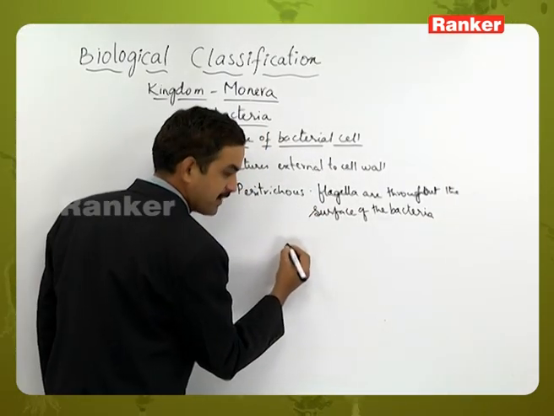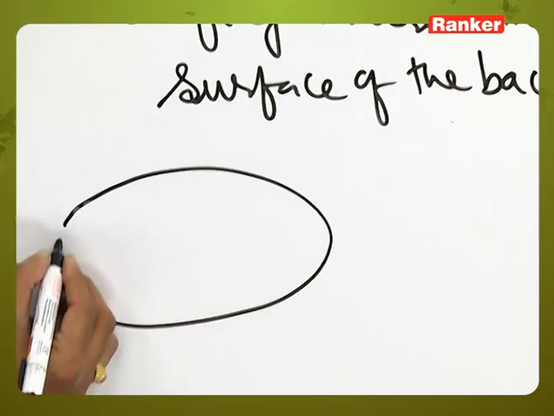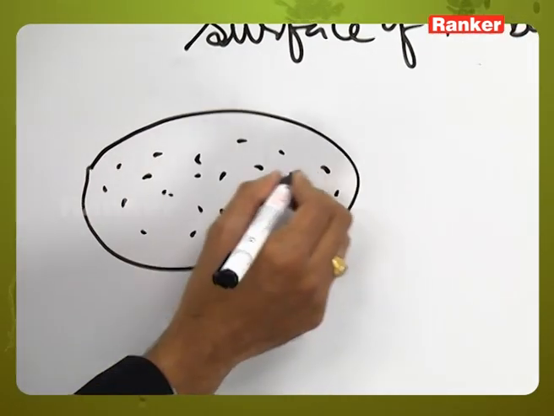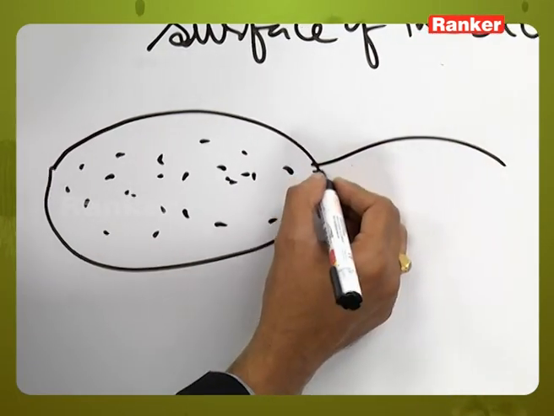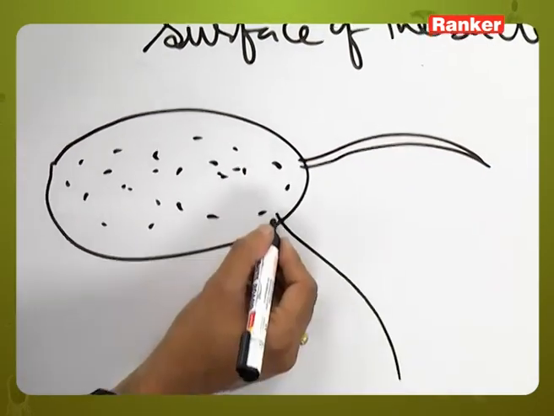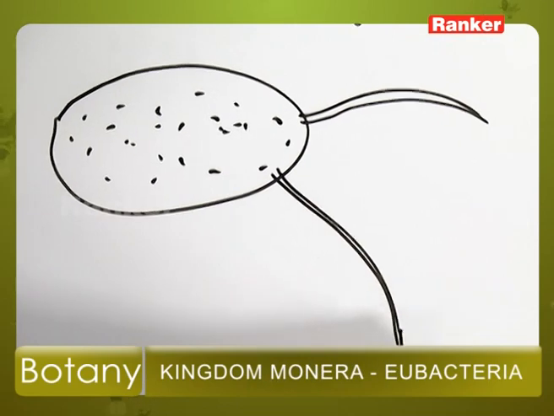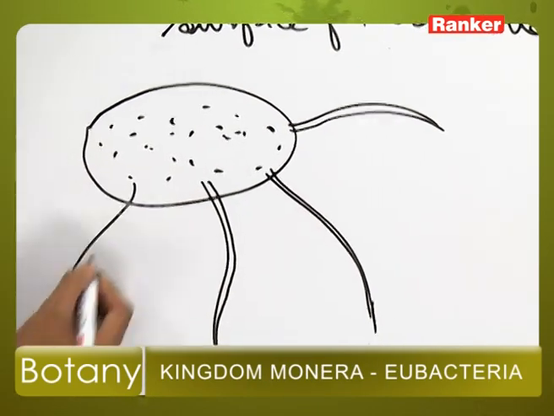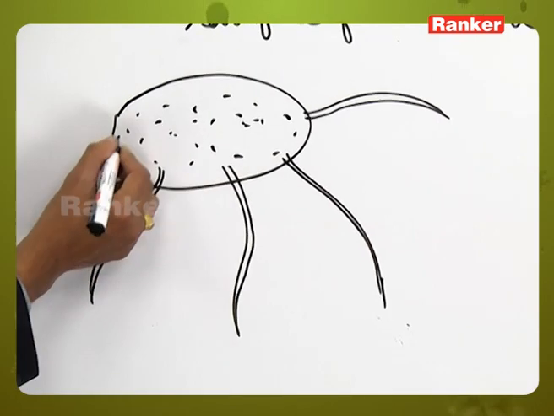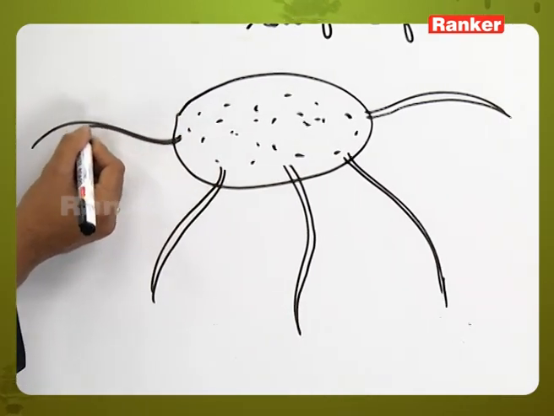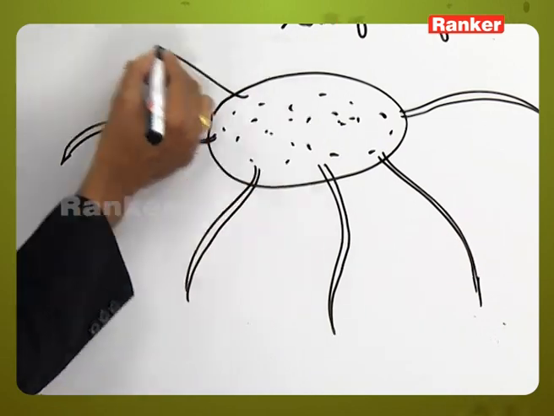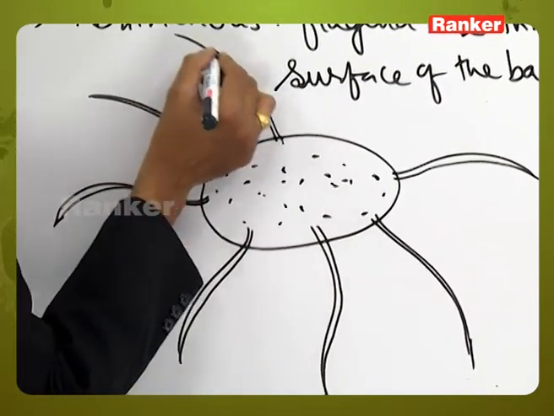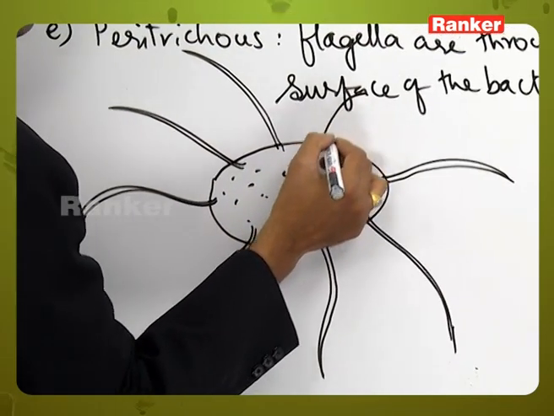If you see the diagrammatic representation, this is a bacterial structure with flagella on all sides.